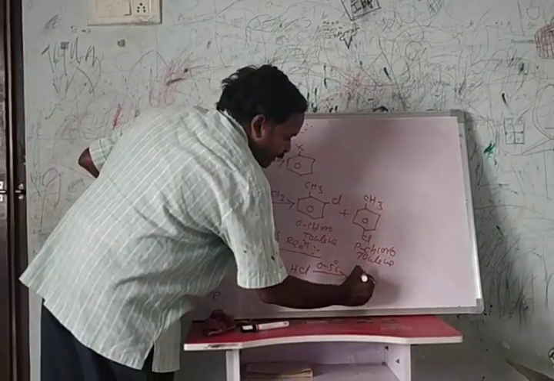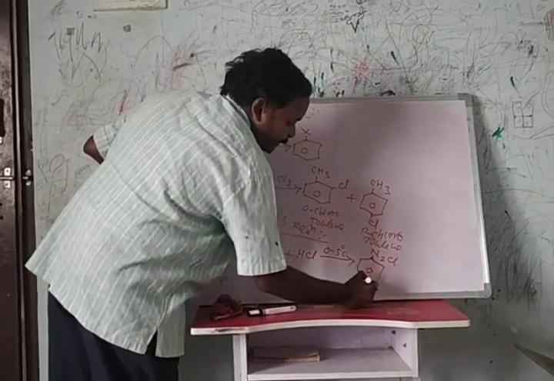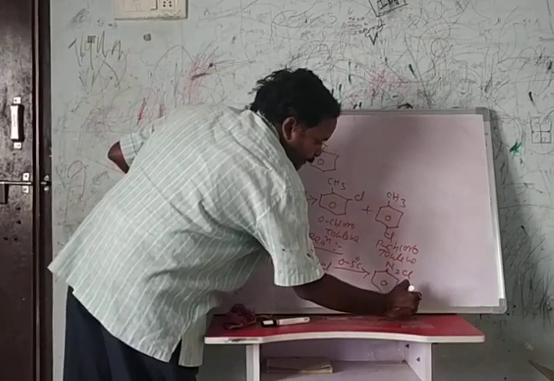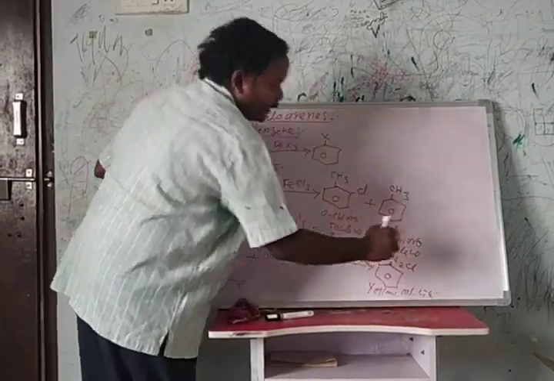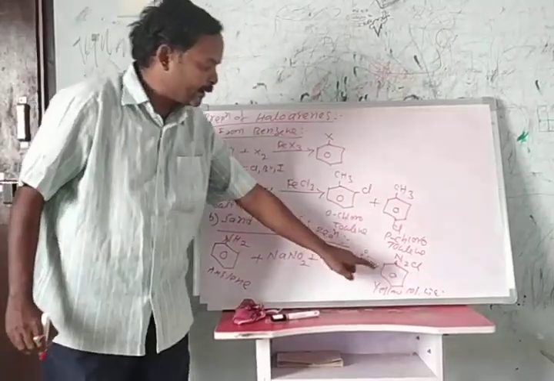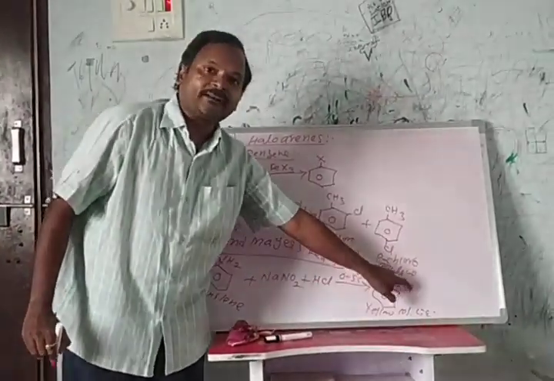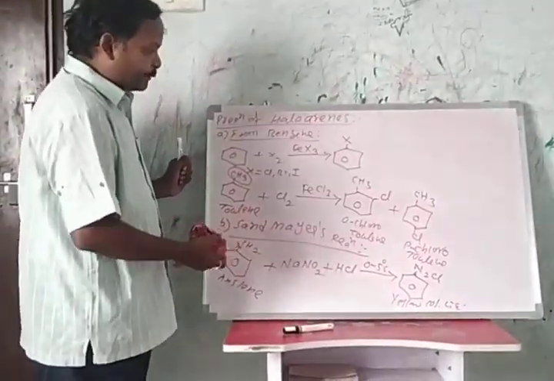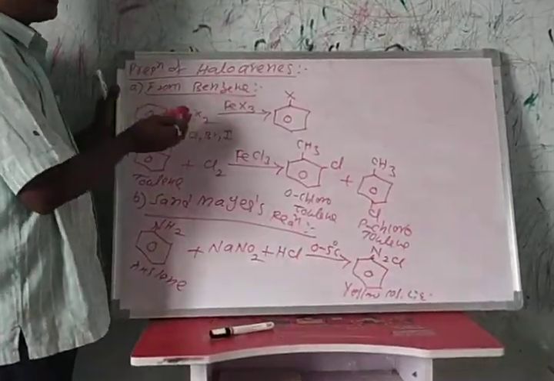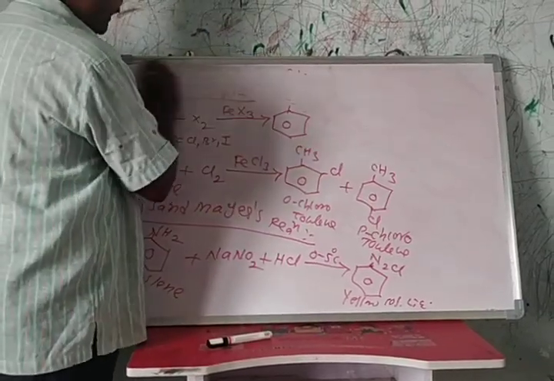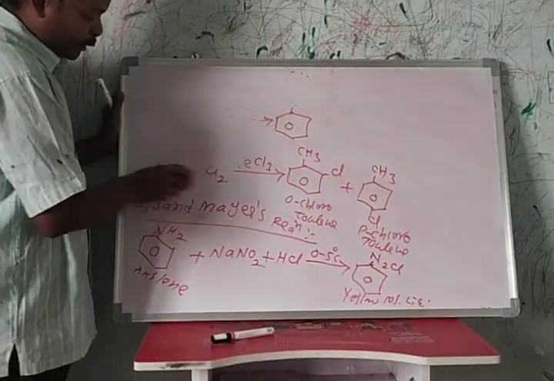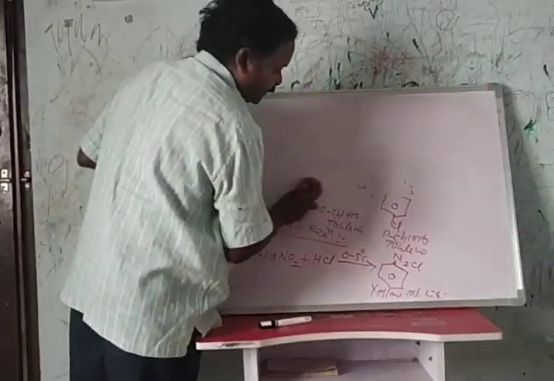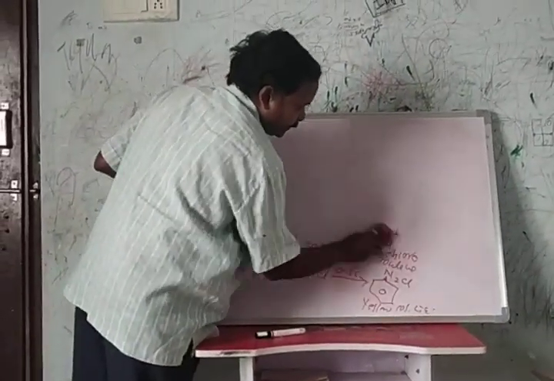That yellow liquid is called benzene diazonium chloride. Benzene with N2 and Cl is benzene diazonium chloride. By using this, we will prepare the haloarenes: chlorobenzene, bromobenzene, iodobenzene and fluorobenzene. Let's see those reactions in continuation.